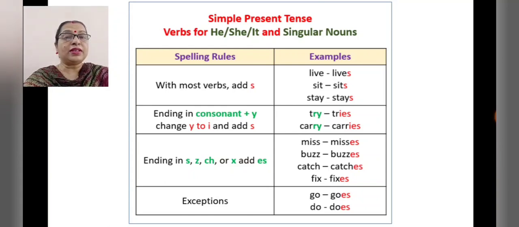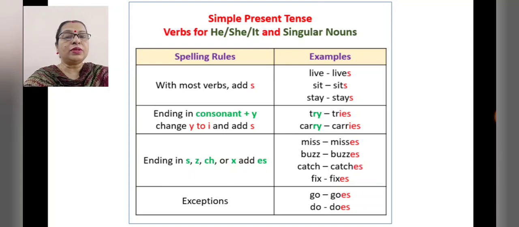But the verbs ending in consonant plus Y, that is try, R is a consonant and it ends with Y, so it becomes tries. So the Y changes to I and add ES, so tries, and carry becomes carries.